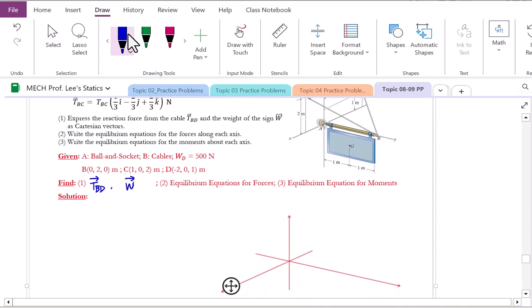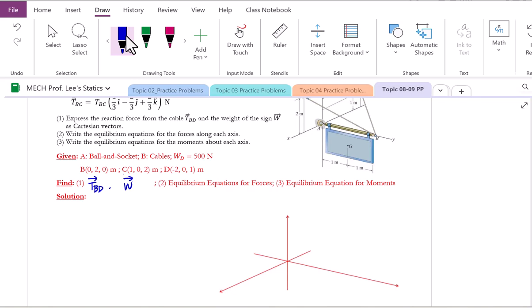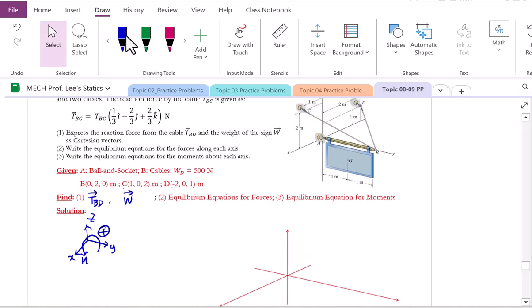Let's start our solution. Very first step, let's define our coordinates. These directions are going to be our positive directions for each axis. Counterclockwise for the moment will be our positive direction in this solution. Let's start to express our tension from cable B to D.